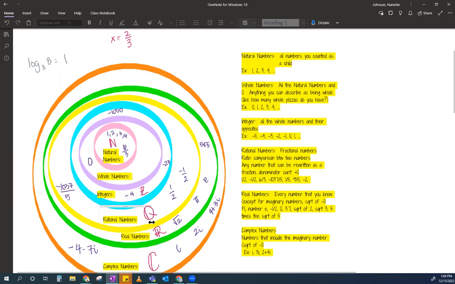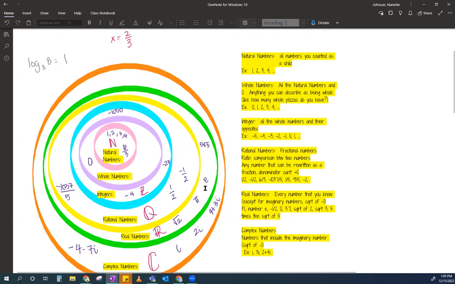So rational numbers are all the numbers that can be written as a fraction. Irrational numbers are numbers that can't be written as a fraction. Like what, Miss Johnson? Like root 2. So irrational numbers are the numbers inside the green, but outside the yellow. Inside the green, inside real numbers, but outside yellow. Okay, so those are numbers like root 2, pi.